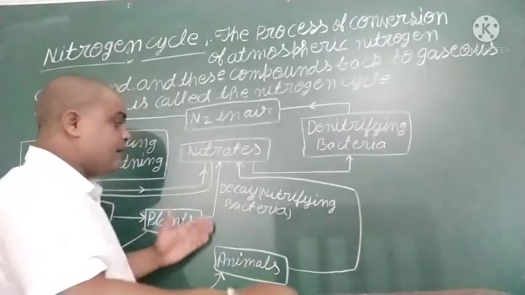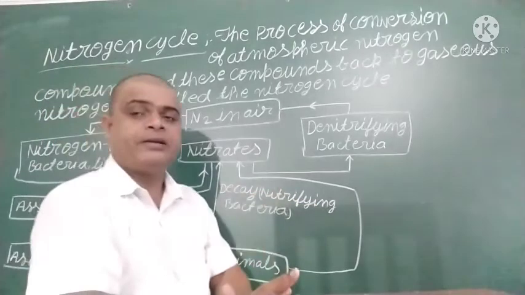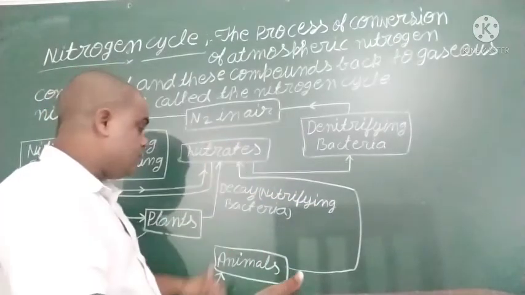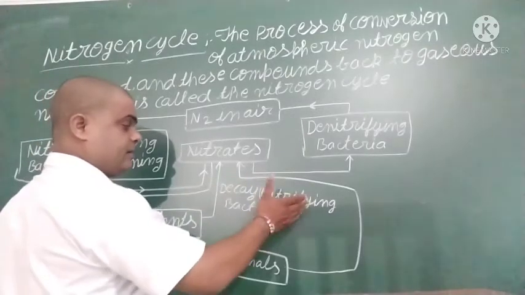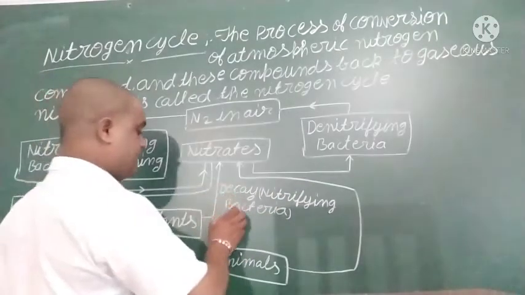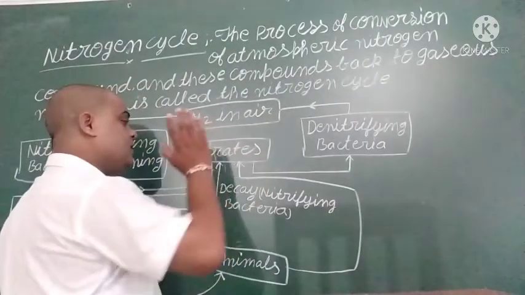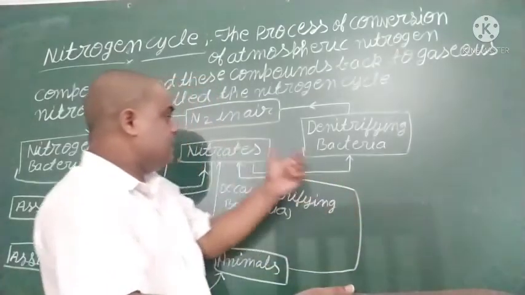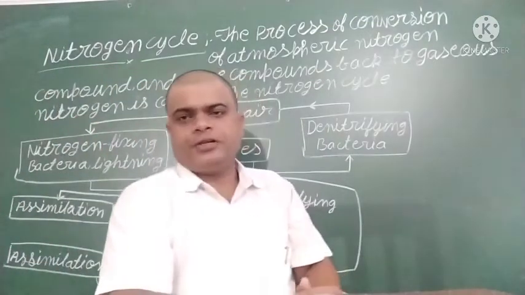Then the decaying bacteria decay such plants, and the nitrate mixes up in the soil. After that the nitrate changes into nitrogen and mixes up in the atmosphere.